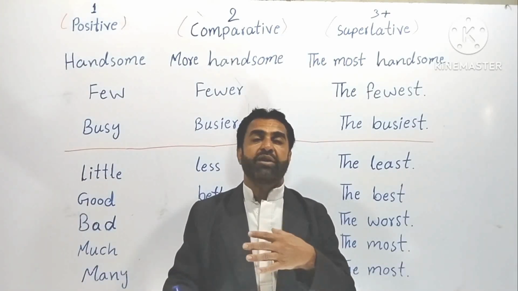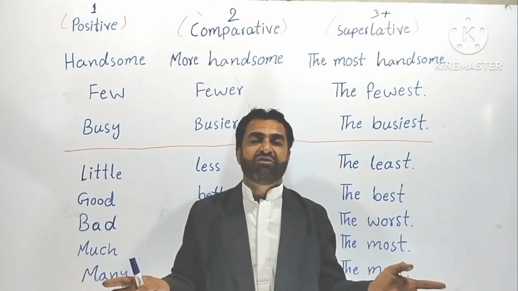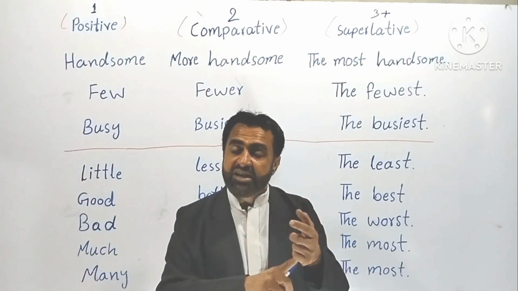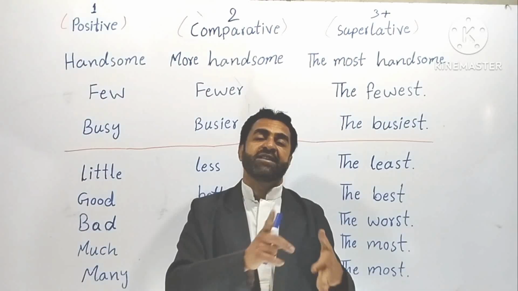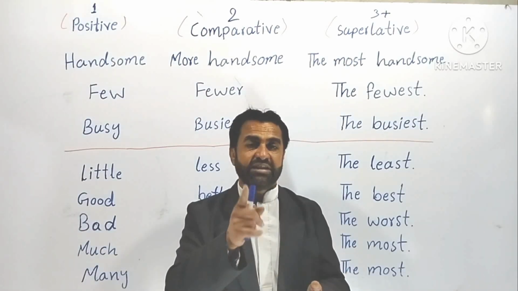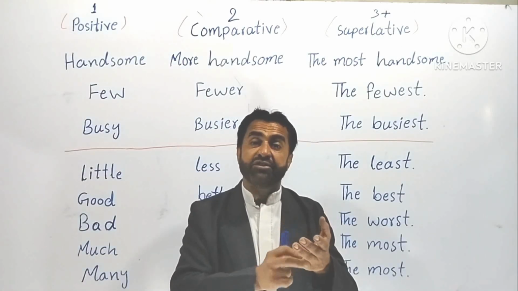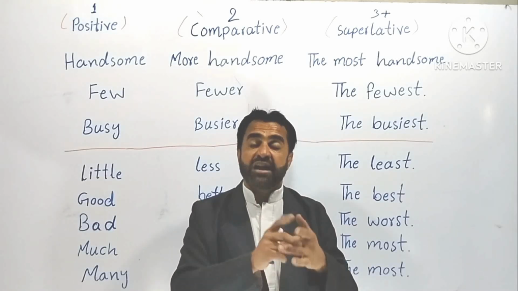These are awkward, meaning mismanaged, or not managed very well. Understood? Their positive degree is something else, their comparative degree is something else, and their superlative degree is something else. Once again, their positive degree is different, comparative degree is again different, and the superlative degree is again different.